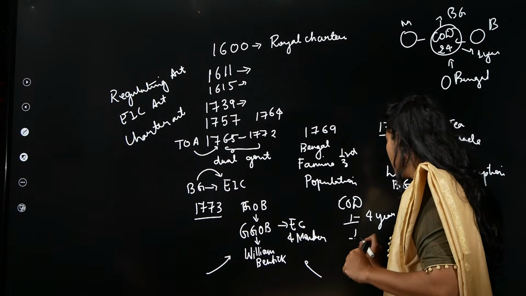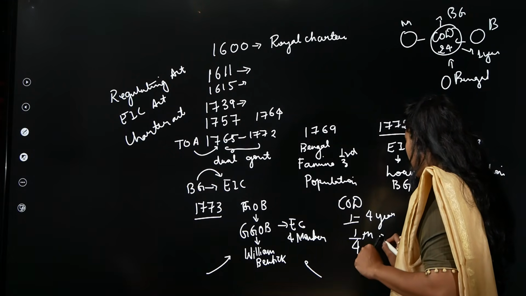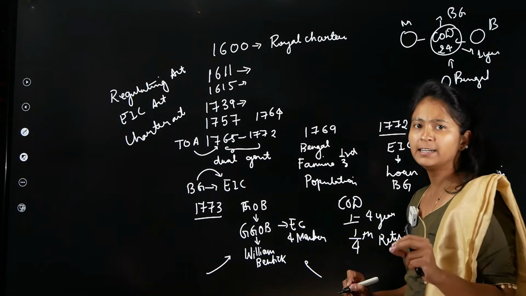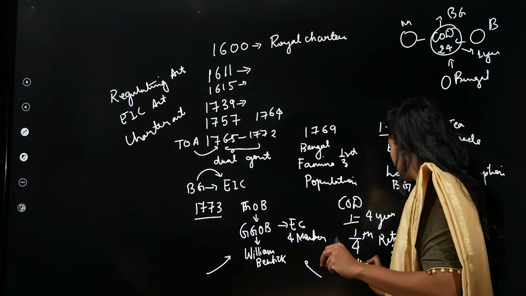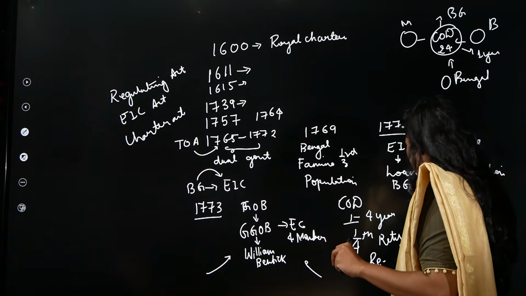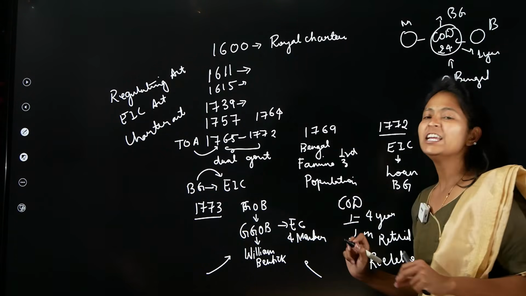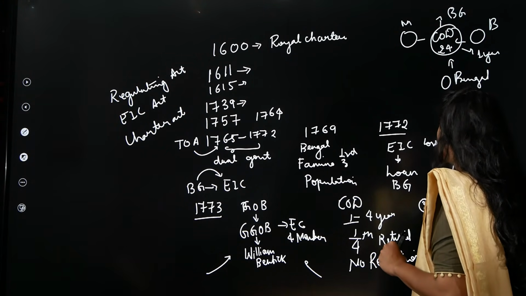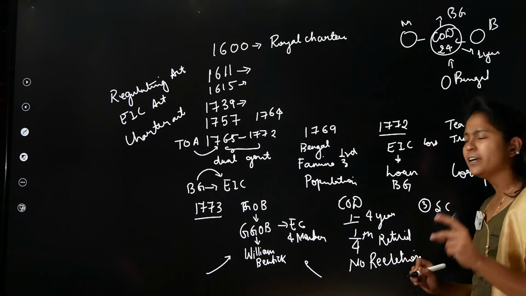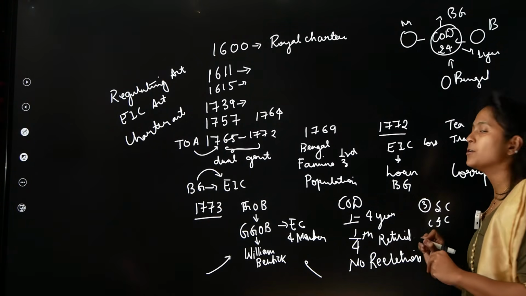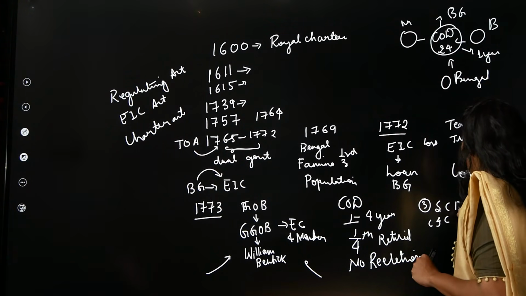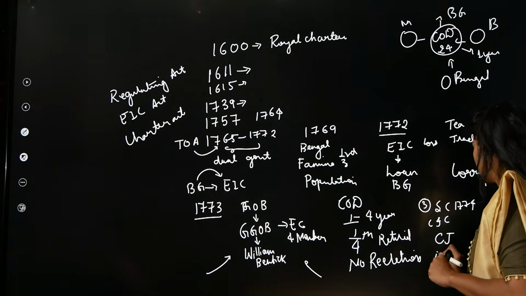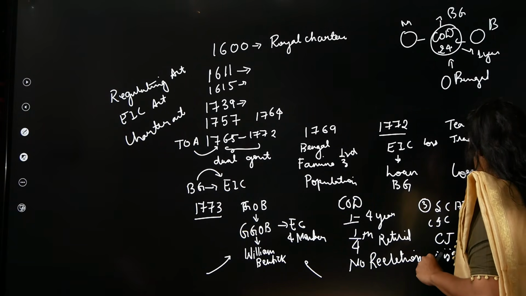But every year, one fourth of them get retired. Apart from this, we also need to understand that there will be no re-elections. Okay, this is the second important provision. The third important provision was that the Supreme Court was established, which will take care of all civil and criminal proceedings. This happened in the year 1774, right? And we have the Chief Judge Elijah Impey.